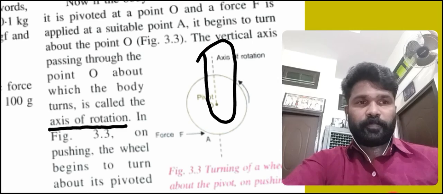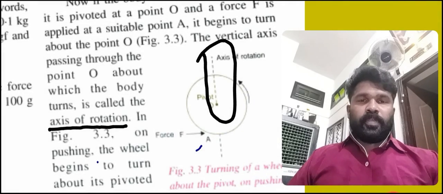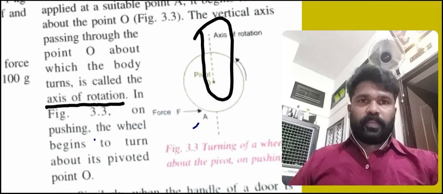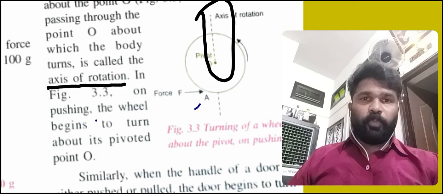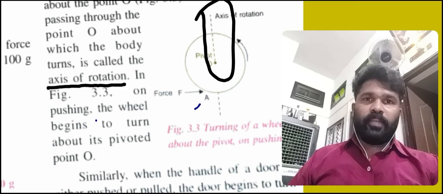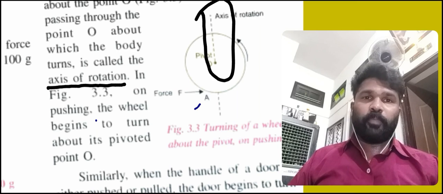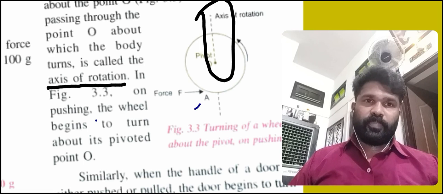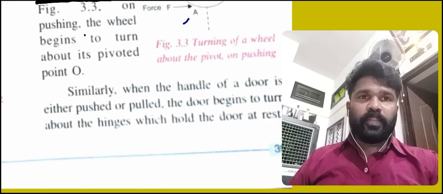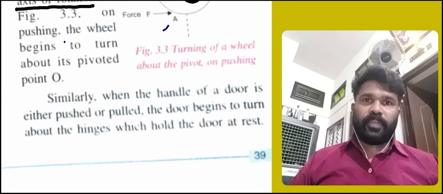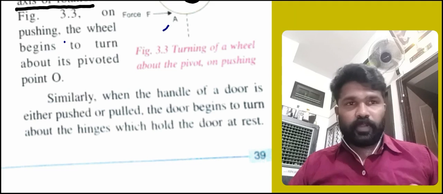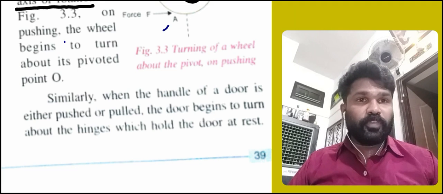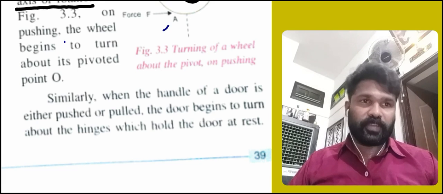In figure 3.3, we can see that on pushing the wheel, it begins to turn about its pivoted point O. It does not start to move. Similarly, when the handle of a door is either pushed or pulled, the door begins to turn about the hinges which hold the door at rest.